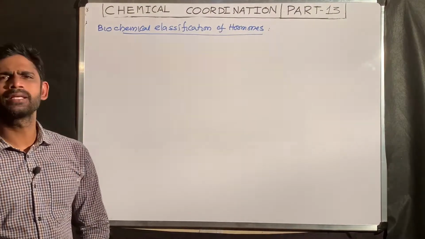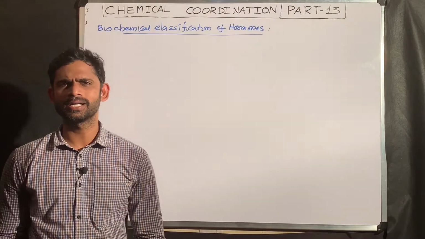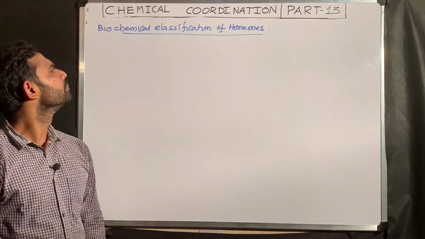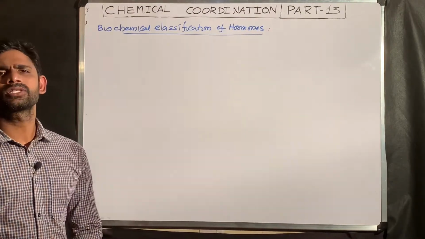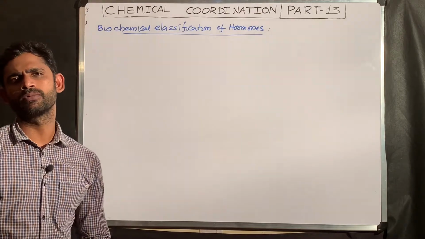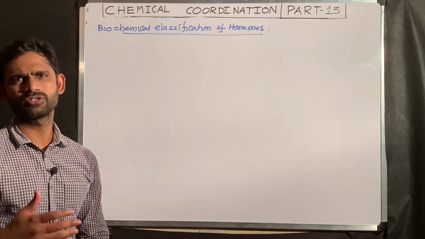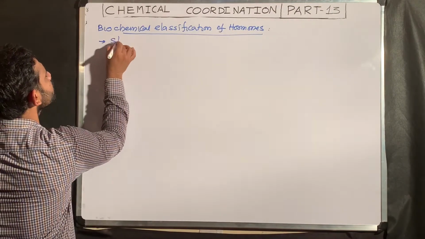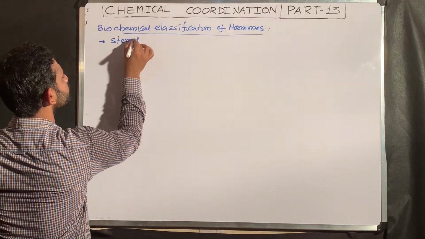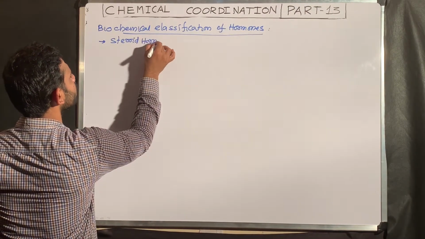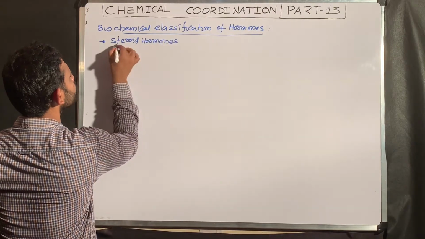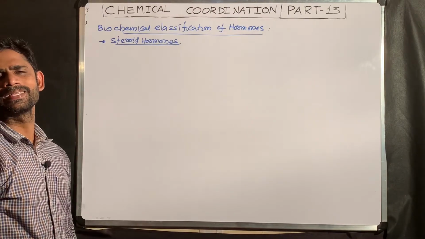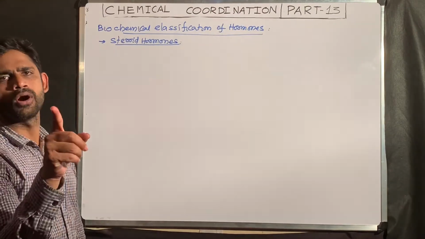After explaining the hormones released by the heart, kidney and GIT, next I am going to tell about the biochemical classification of hormones. The classification of hormones is based on their chemistry, their structure. The first one, steroid hormones. What is the meaning of steroid hormones? These hormones are synthesized from cholesterol.